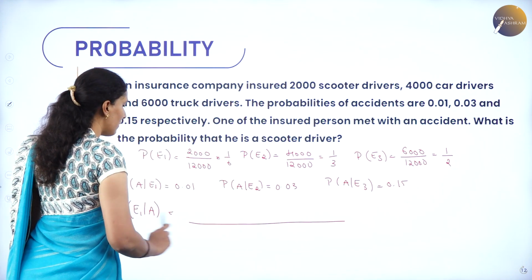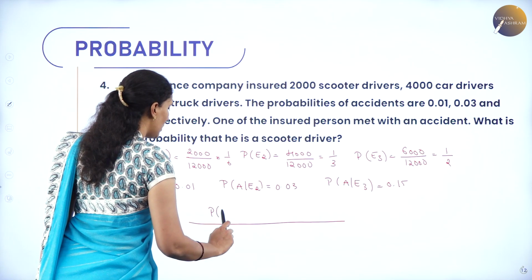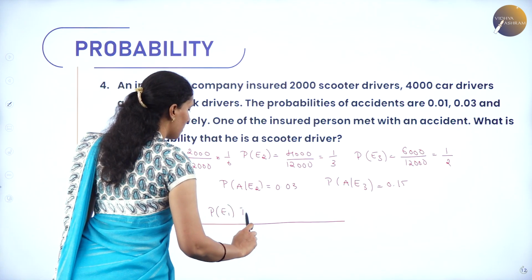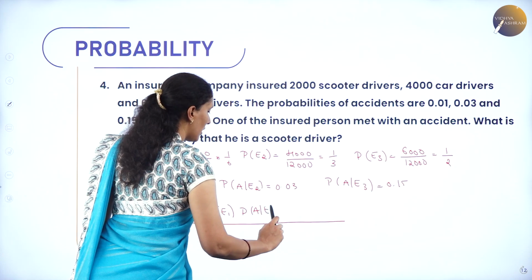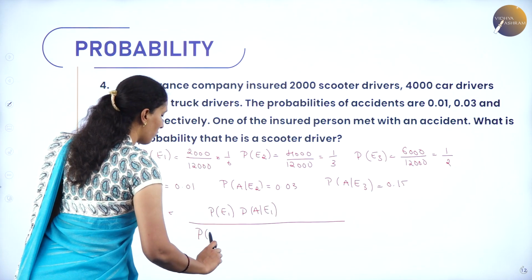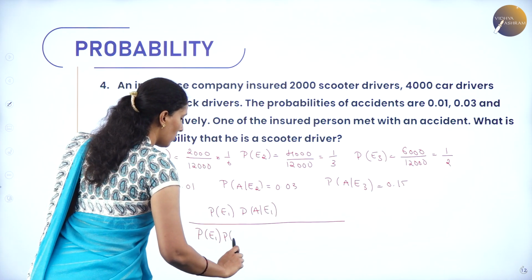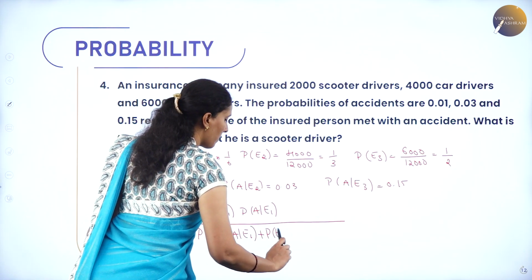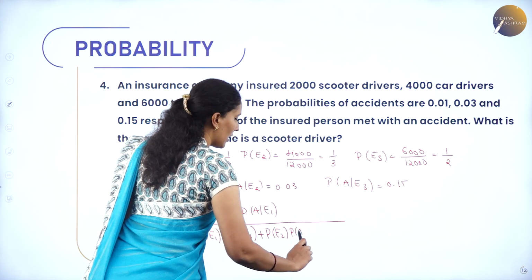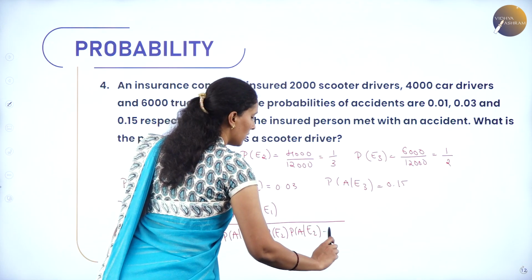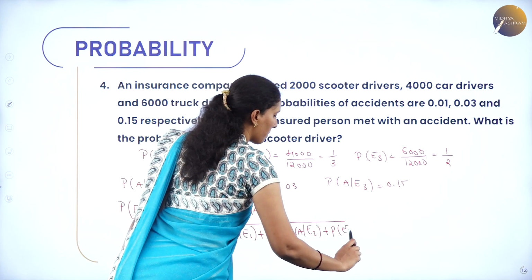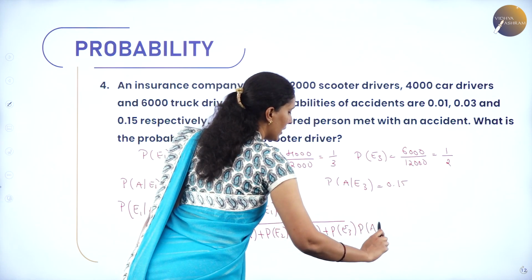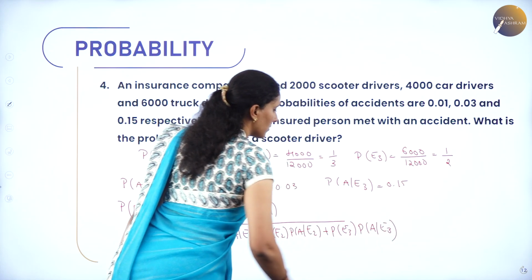So, P of E1 given A can be written as P of E1, P of A conditional E1, divided by P of E1, P of A conditional E1, plus P of E2, P of A conditional E2, plus P of E3, P of A conditional E3.